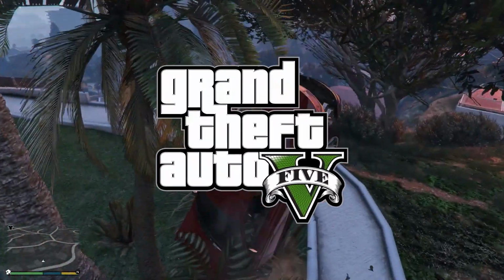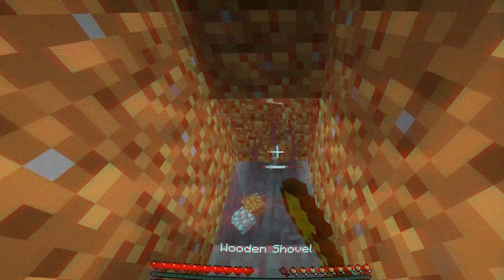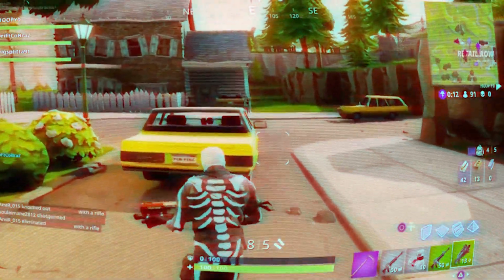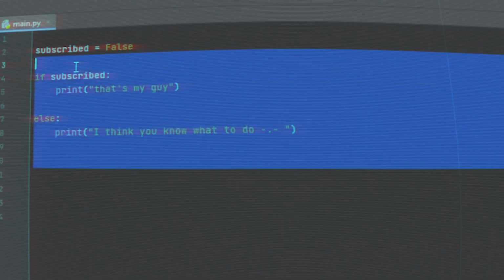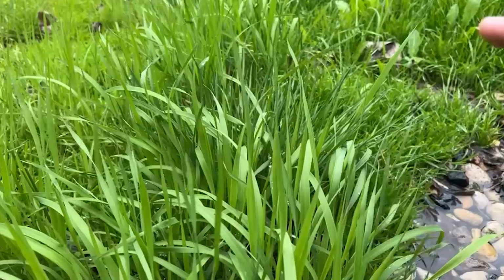GTA 5 has approximately 36 million lines of code and took more or less 3 years to develop, and every other decent game nowadays takes at least a few 100,000 lines of code. Now what if we try to make a game with no lines of code at all? I mean, it can't be that difficult, right? Oh yeah, and we have 24 hours to finish it, cause we definitely need to go out and touch some grass finally. Let's make the graphics first.